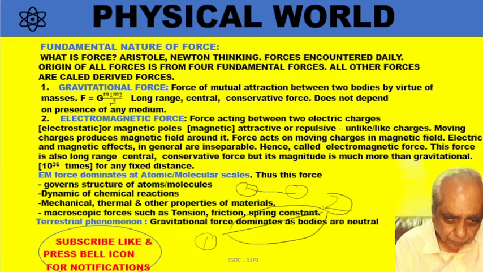Then in chemical reactions, what happens? A plus B forms C and D. You might have written various equations in your 10th standard. There is rearrangement of molecules, some rearrangement of atoms. Some atom from A will go to B and some atom of B will go to A. So they rearrange and form different products. So here also electromagnetic force plays a major part. Therefore chemical reactions and kinetics depend upon the electromagnetic force.